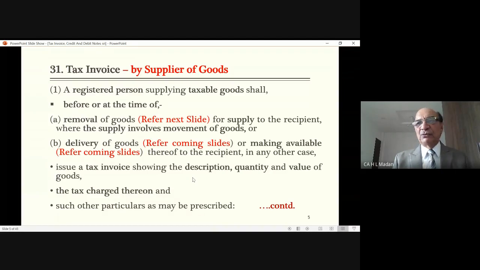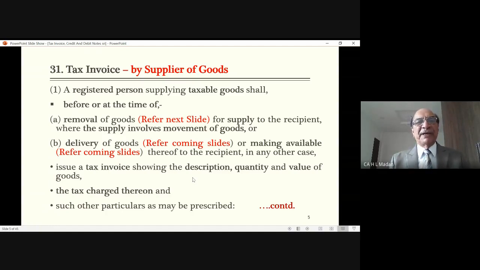But it may also be possible that the supplier must have received an order from another state. It means you have not gone personally to buy the goods, but he might have received an order from his customer who is situated in another state, and that person is not coming to his shop. He has told him, Bhaiya, please send such and such goods to me. So those goods have to be transported by this person.